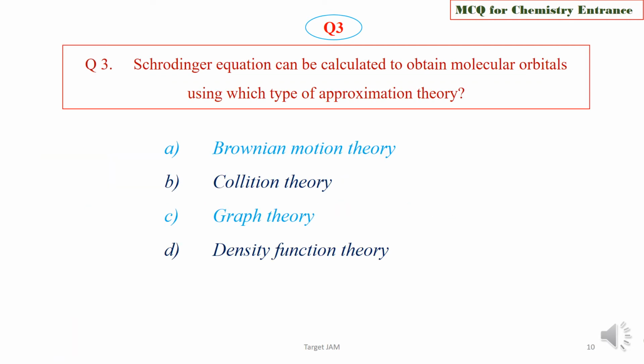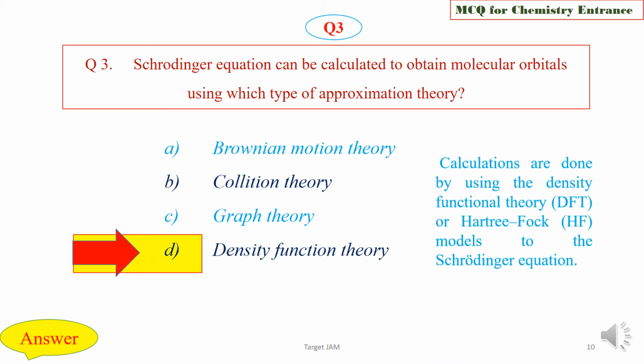Question 3. The Schrodinger equation can be calculated to obtain molecular orbitals using which type of approximation theory? Brownian motion theory, or collision theory, or graph theory, or density functional theory? Choose the correct option, and we are now going to check the answer key, and the right option is option D, that is density functional theory. Calculations are done by using density functional theory or Hartree-Fock models applied to the Schrodinger equation.